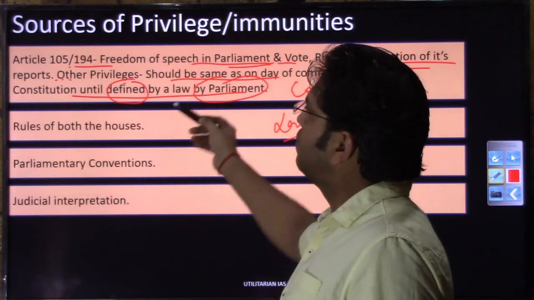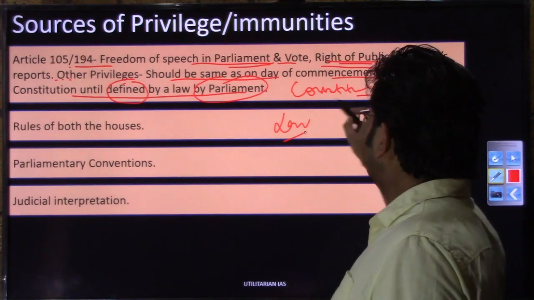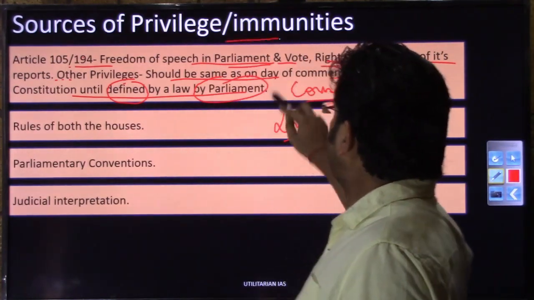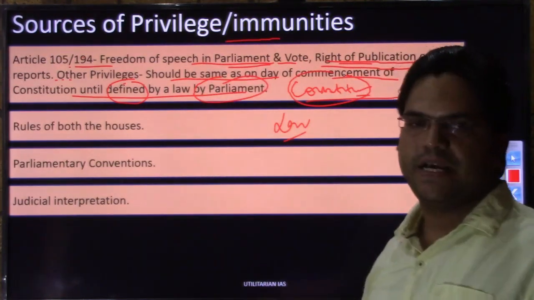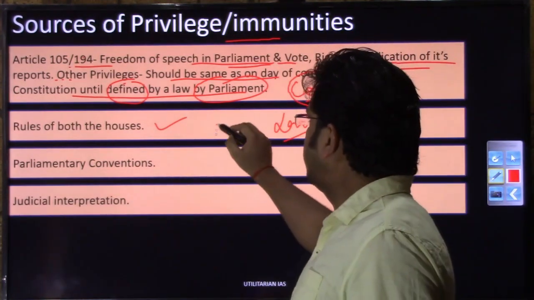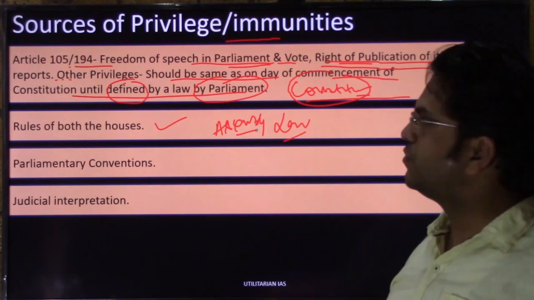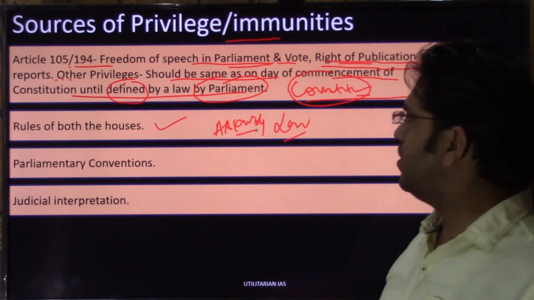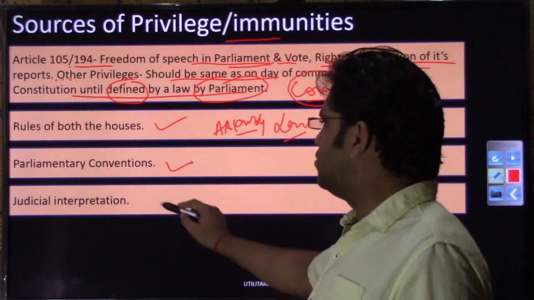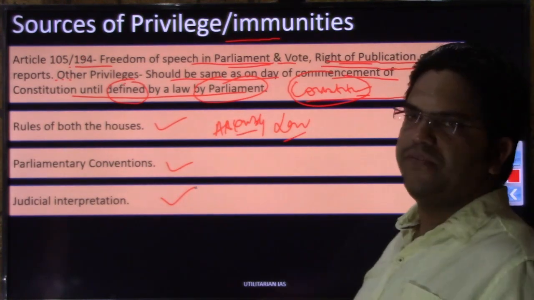So the first source is Article 105 and 194, mentioned in the constitution. While discussing the sources of privileges, the first source is the constitution, these two articles. The second source is the rules of both the houses, that is Lok Sabha and Rajya Sabha. Here you can include the assembly as well, right? Whatever rules of procedure, those rules of procedure also contain privileges and immunities. Then parliamentary convention that has developed over the last 73-74 years, and then judicial interpretation as has been the case in the last 70 years. So these are the sources of privileges and immunities.